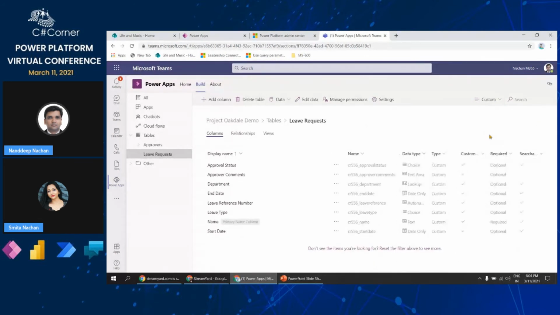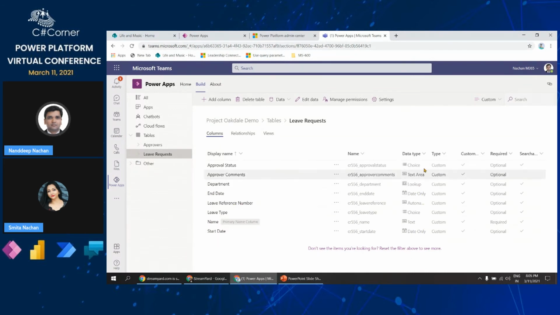So if you just want to concentrate on your business-specific columns, select this custom view, and from here you will be able to concentrate on just those. So just a quick overview of this particular table. Here we have approval status, which is a choice column: approved, pending, or rejected. Then we have the approver comments, which will come from the approver, which is a text area in this case. Then we have department, which is a lookup onto another table, which I will show you in a moment. And then we have end date and start date with the date-only data type.